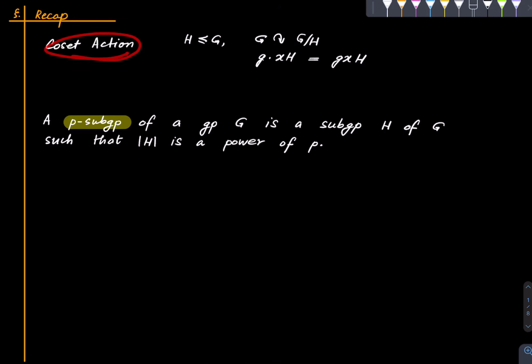So we need the notion of the coset action, which we have seen several times, so I'll be very brief. If G is a group and H is a subgroup of G, then G acts on the set of all the left cosets of H in this very natural way. So that's coset action, and let us also recall the definition of a p subgroup. If little p is a prime, then a p subgroup of a group G is a subgroup H of G such that the cardinality of H is a power of p.